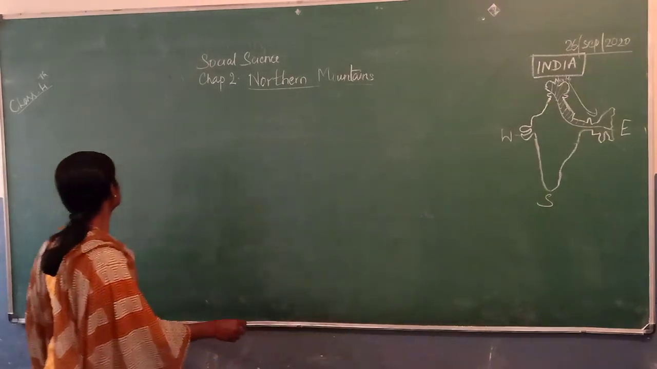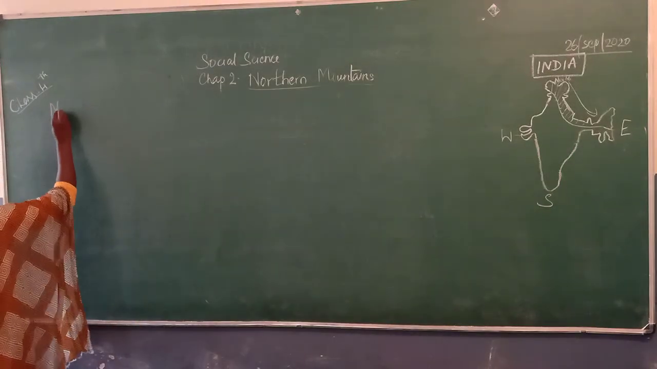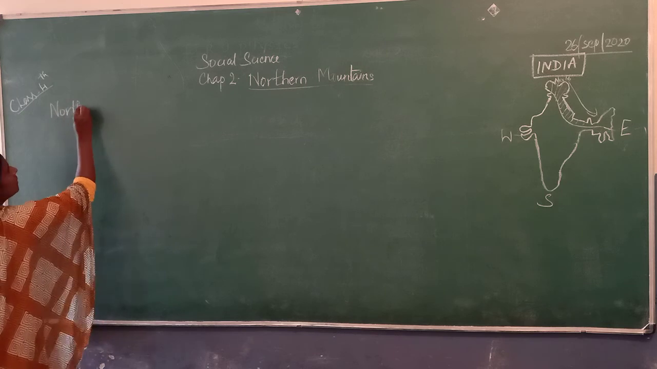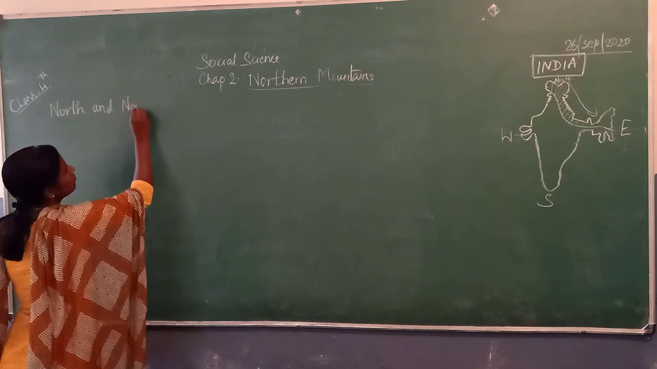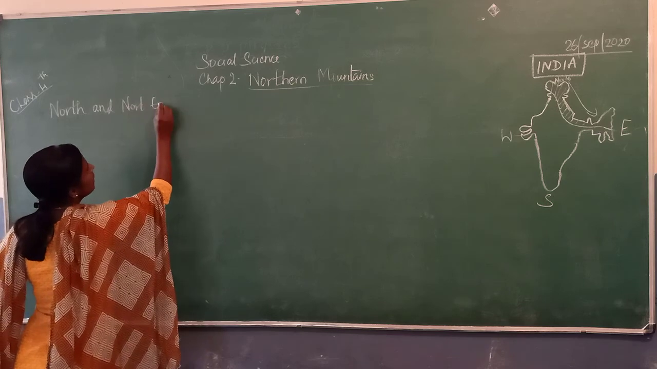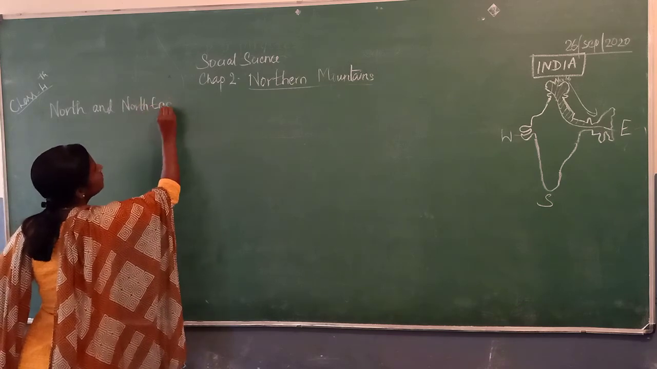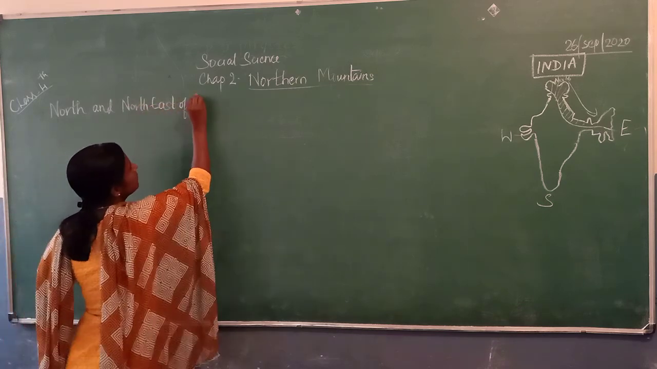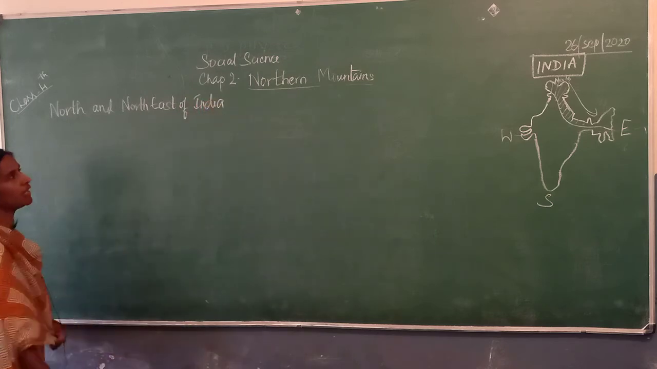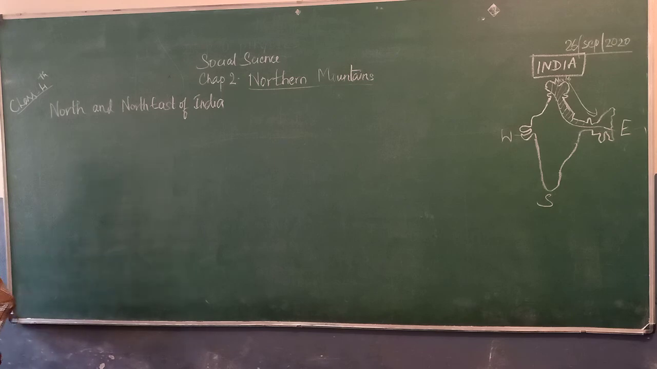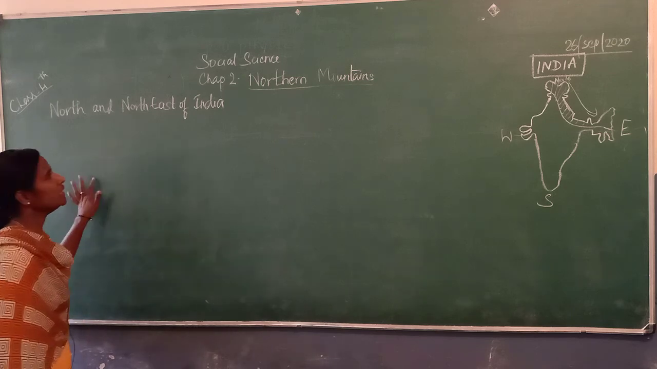Where do they lie? North and northeast part of India. Where are these Northern Mountains located? North and northeast part of India.